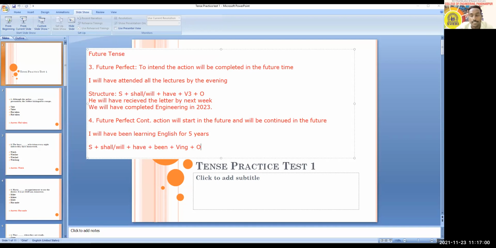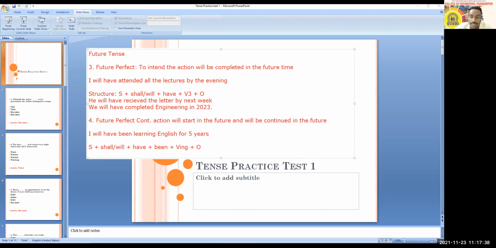And now let's talk about examples. A few examples we will discuss. Mayuri: "We will have been going to college." Yes, Mayuri, probably when you are in 12th and you're thinking that now you're going for engineering, in such a case you can use this example: "We will have been going to college." Or you can talk like this: "We will have been working." Maybe right now you're doing engineering and you're thinking that you'll start your job in the future and you will continue to work. In that case, you can use that example.